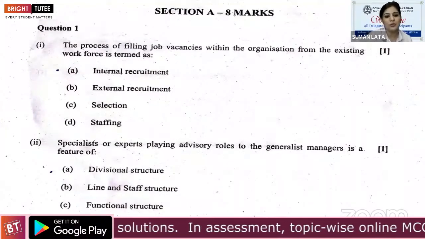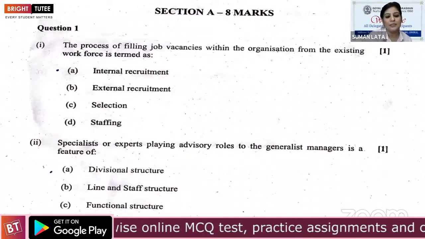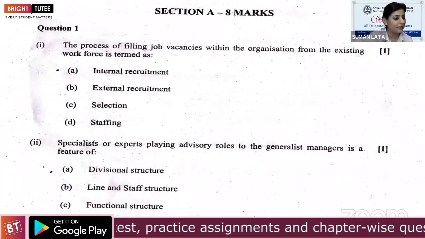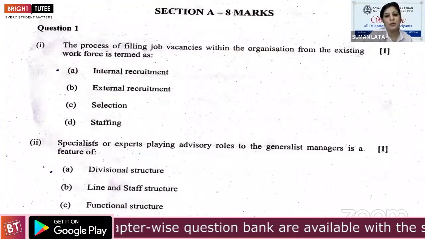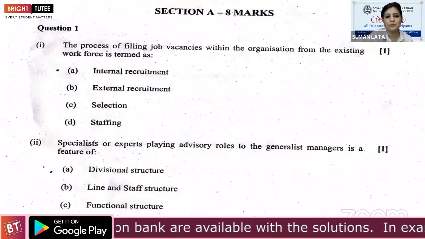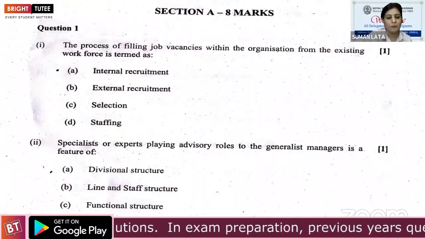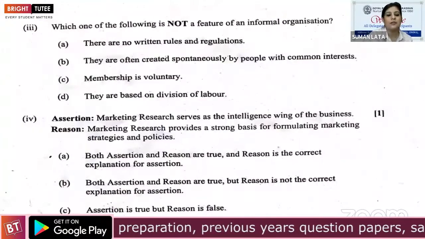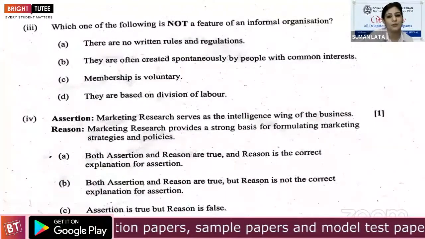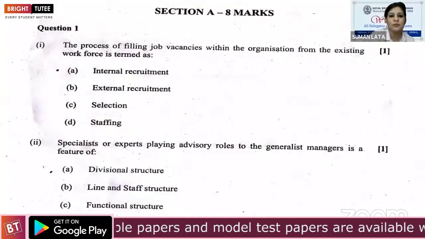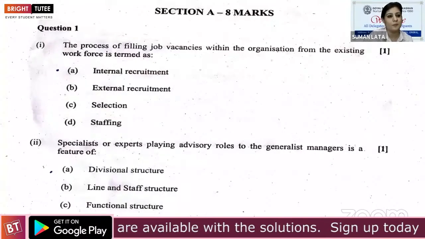Then, specialist or experts playing advisory roles to generalist managers is the feature of line and staff structure, which is the correct option for this MCQ. MCQs have obviously direct answers. If you mark some other option, obviously it is wrong. In a theory question, we can say it is up to you how you are explaining, and the board will consider your answer, but an MCQ has a straightforward answer, whether it is wrong or it is correct.